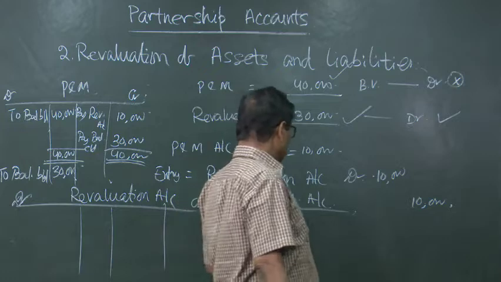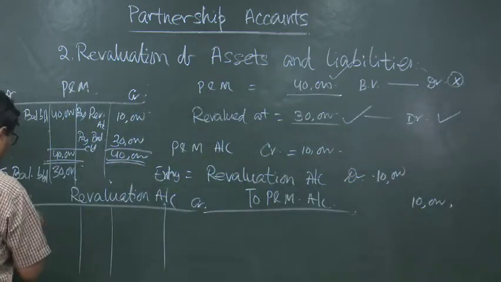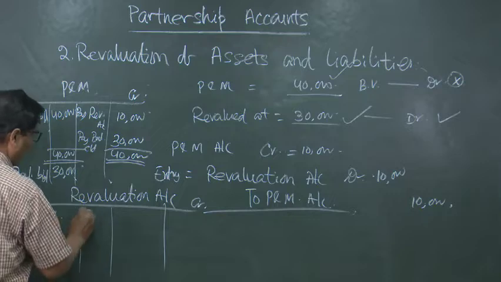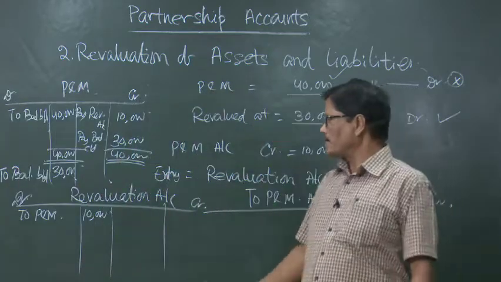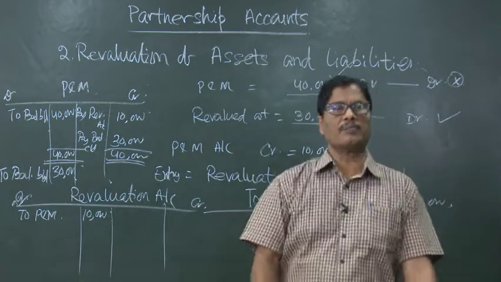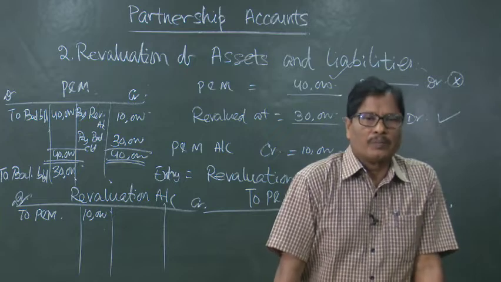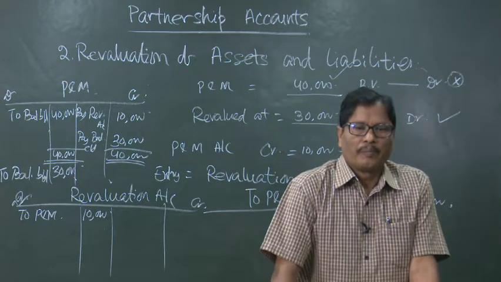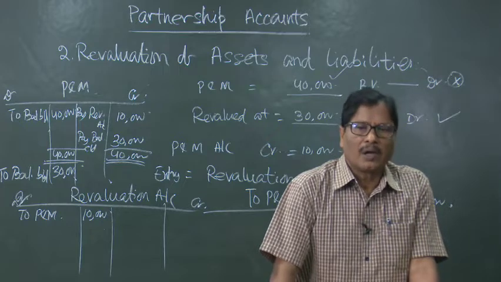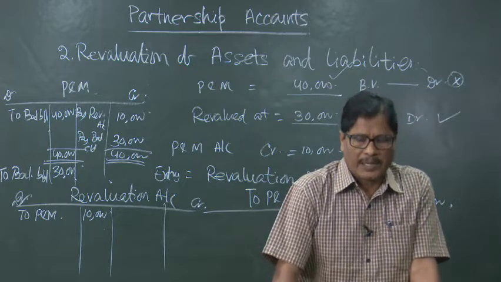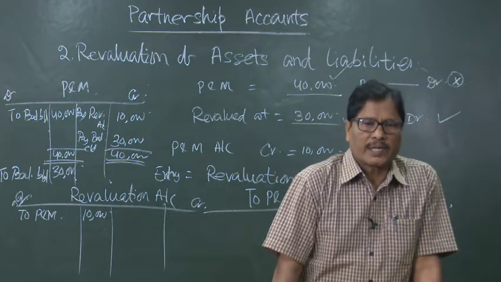Revaluation account debited to plant and machinery, 10,000. So when the revaluation account is debited to the plant and machinery account, the revaluation account, being a nominal account, will be closed. When it is closed, who will bear it? The balance of the revaluation account will be transferred to the partners' capital accounts or partners' current accounts: current account in case of fixed capital system, and capital account in case of fluctuating capital system.